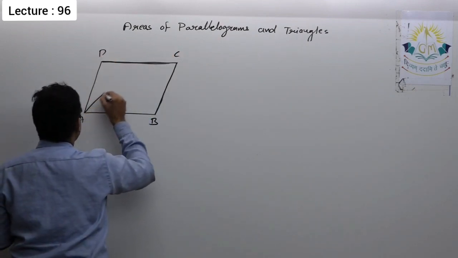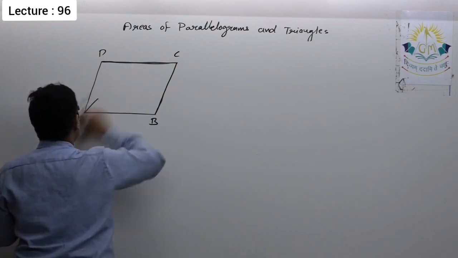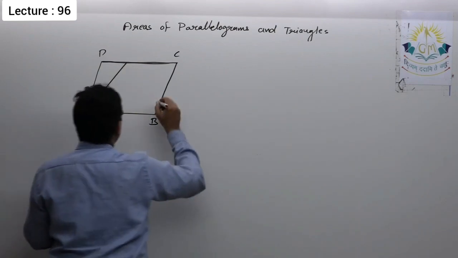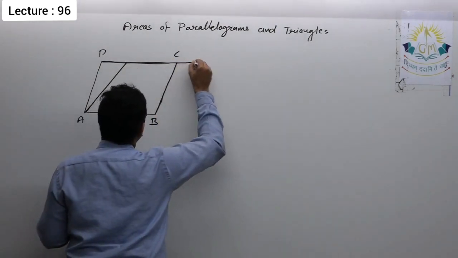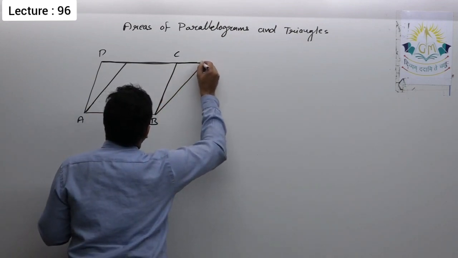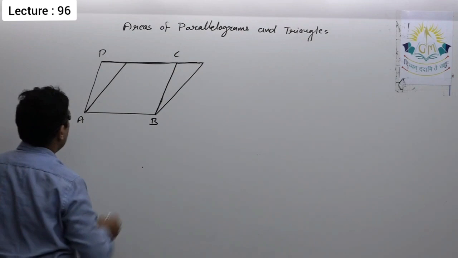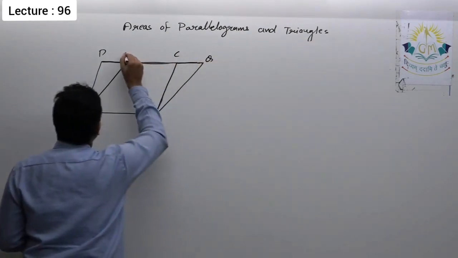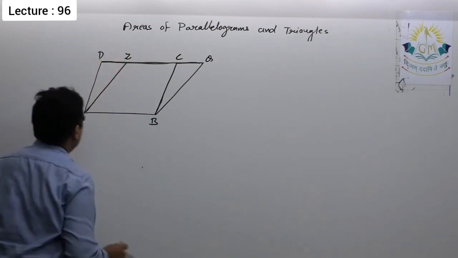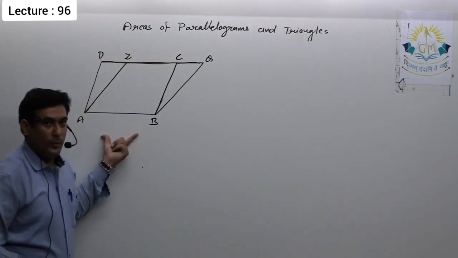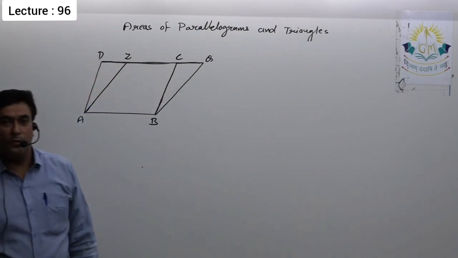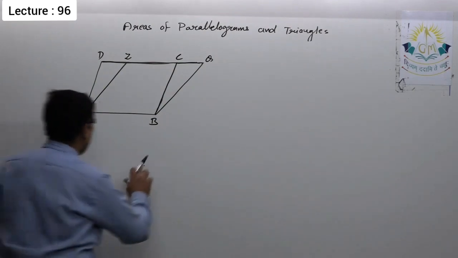Now there is one more parallelogram such that they have a common base as well as lie between the same parallels. If I draw this, then it is ABQZ. These are two parallelograms lying on the same base, the common base AB, and between the same parallels AB and DQ.